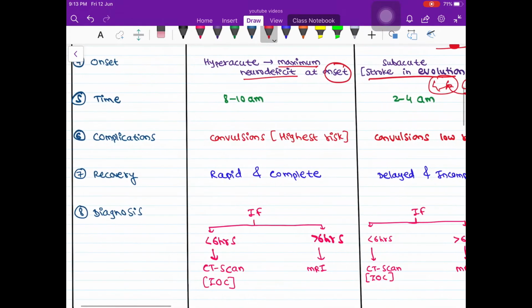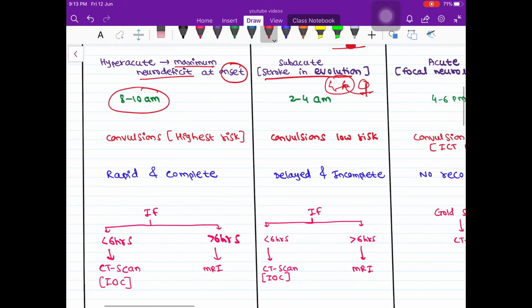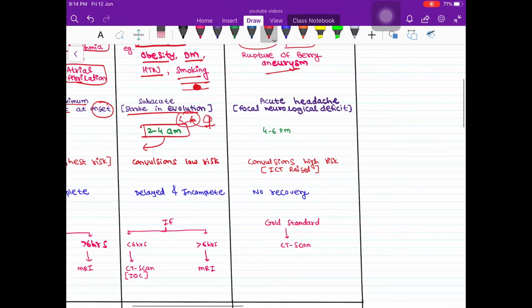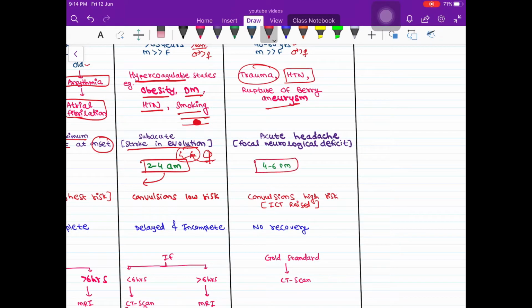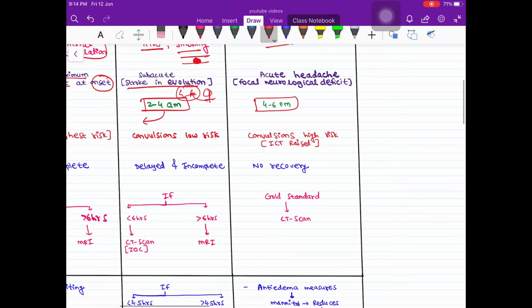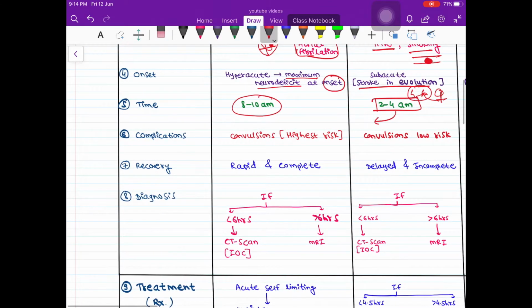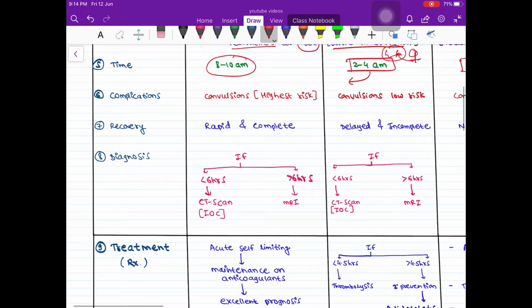Now the time of onset. In embolic, this occurs around 8 to 10 am, and then this thrombotic occurs at 2 to 4 am, and then it proceeds gradually and progresses to the next 4 to 6 hours. And this hemorrhagic stroke is around in the afternoon, where the emotional activities are at higher level, that is leading to the hemorrhage. Then complications, convulsions.